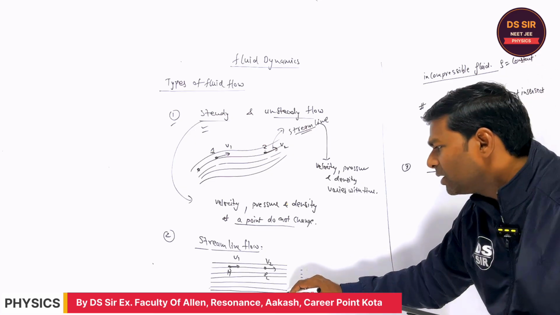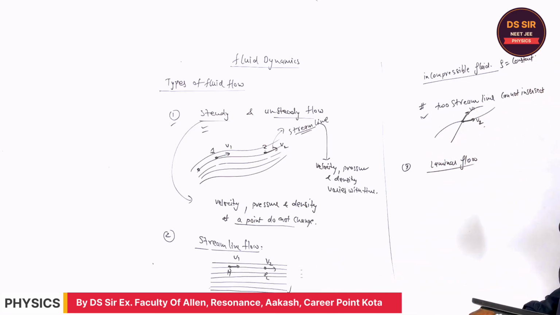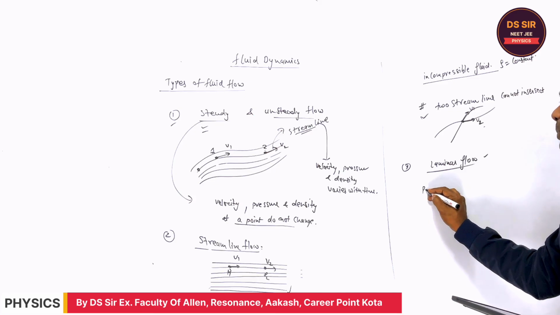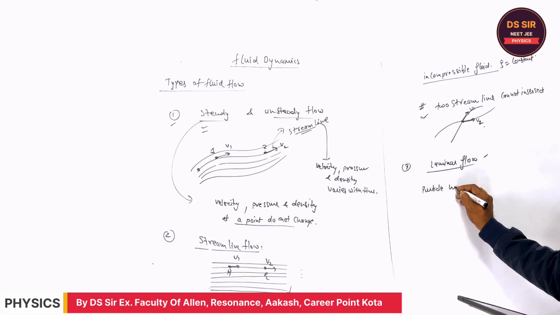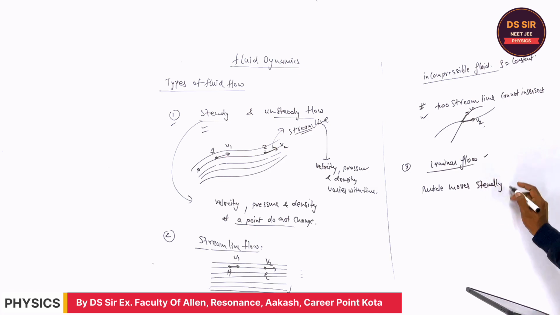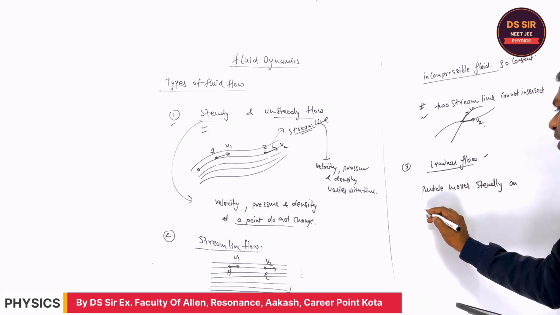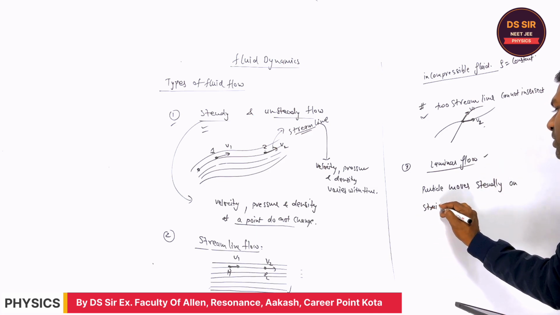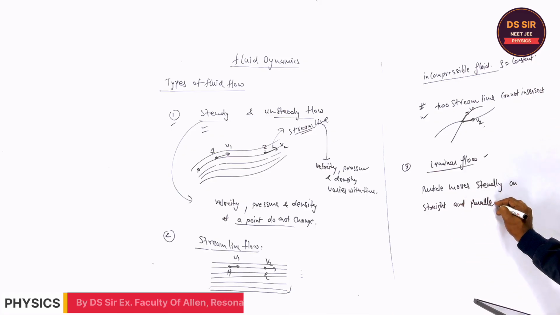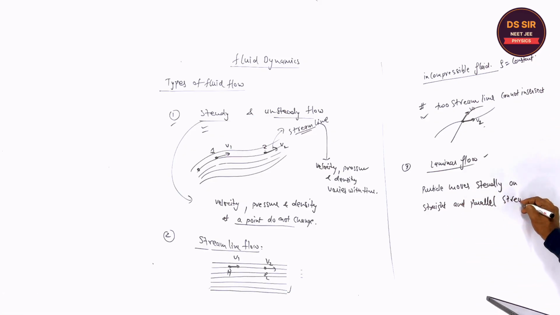For example, this streamline flow is laminar flow. The particles move steadily on straight and parallel streamlines.